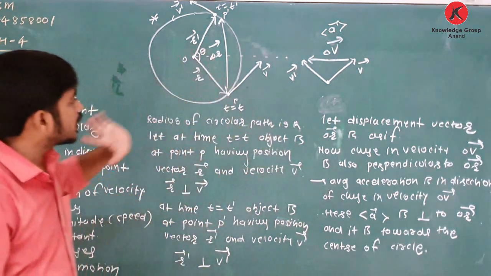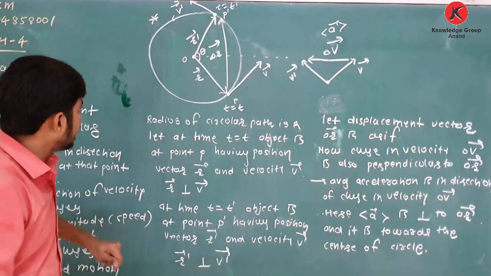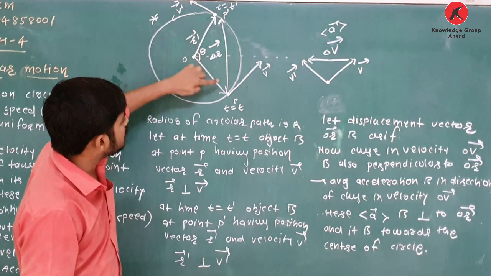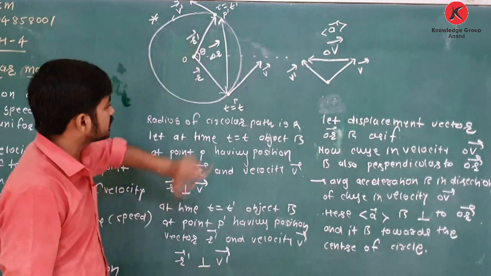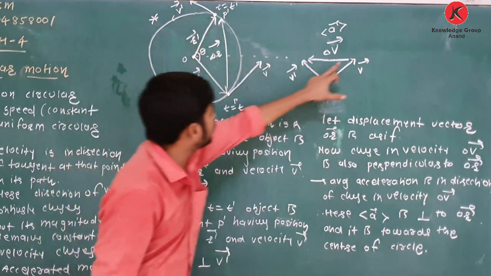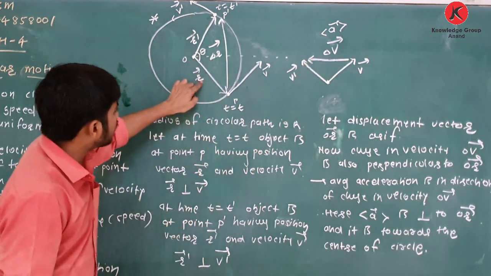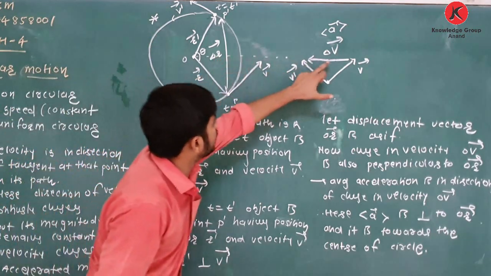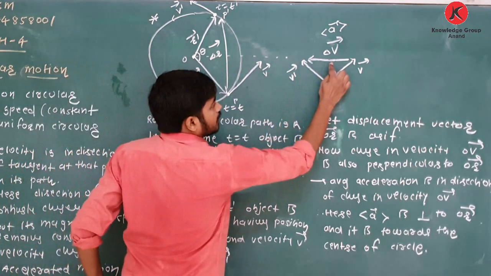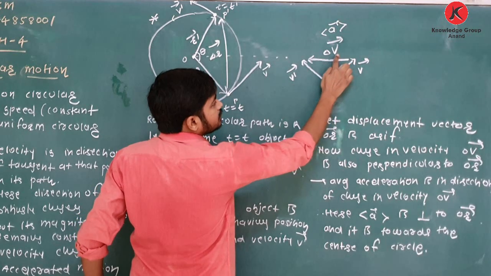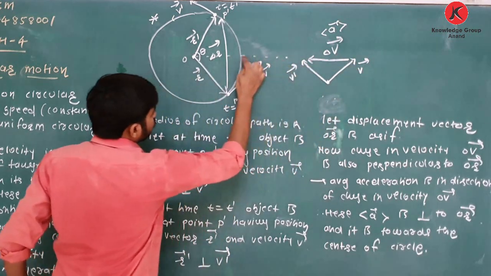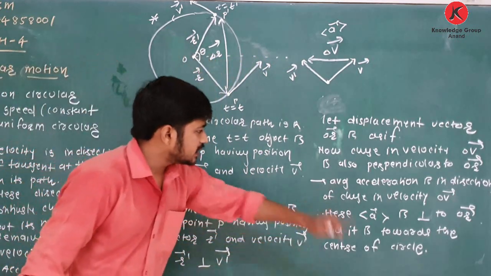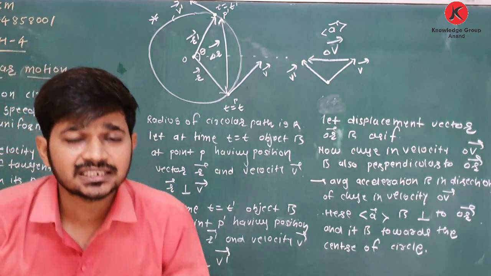So yes, it is the first point that you have to remember. Initially at this point, finally at this point. Initial position, final position, displacement, change in position. Initial velocity, final velocity, change in velocity. R is perpendicular to V, R dash is perpendicular to V, so obviously delta R is perpendicular to delta V. Acceleration is in the direction of change in velocity. Change in velocity is perpendicular to delta R and it is towards the center. So yes, average acceleration is towards the center of the circle.